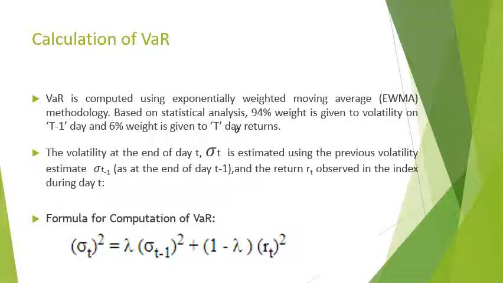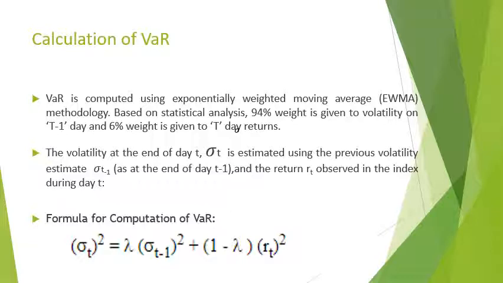As far as their weightages are concerned, 94% weightage is given to volatility on T minus 1 day, and 6% weight is given to T days return. So basically, the calculation is done with this method.